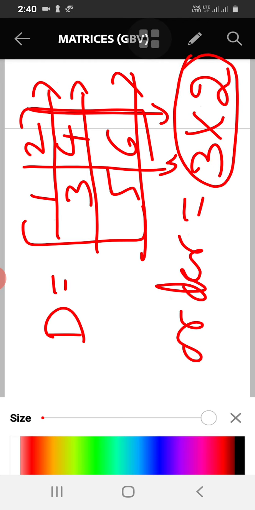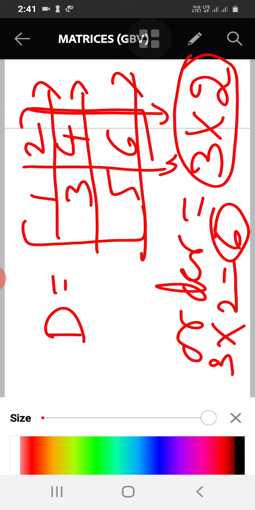So the order is 3 cross 2 or 3 into 2. It is read as 3 cross 2. If we multiply this order, 3 into 2, I will get 6. So 6 means the total number of elements in the matrix.